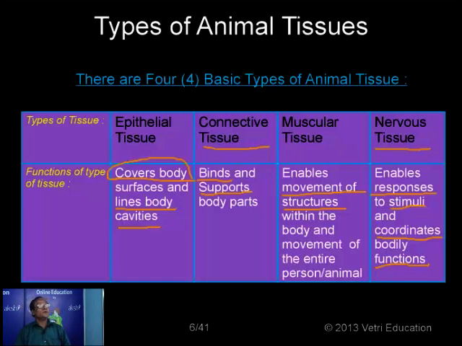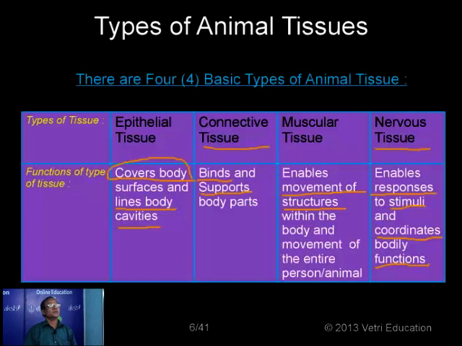Anyway, the nervous tissue is responsible for responding to the stimuli and also for coordinating the various activities. Then muscle tissue is responsible for the movement of the internal organs and also enabling you to move the whole body. Then the connective tissue, the binding tissue, binds the different organs so that we keep all the organs intact without moving.